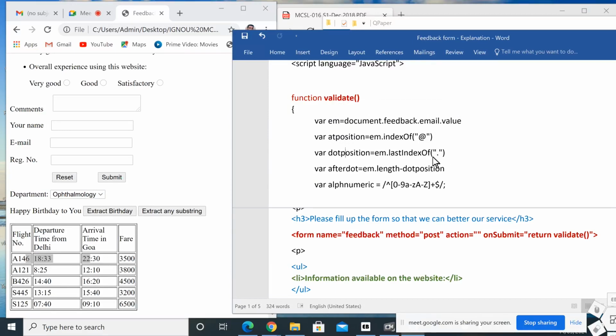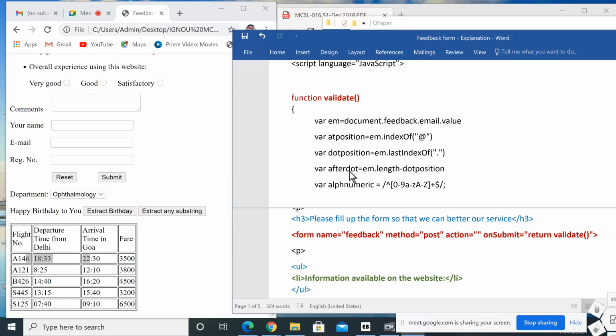Then dot position means there should be a dot in an email address. So em dot last index of, that means the last occurrence of the dot will be stored in dot position, because we may use more than one dot in an email address. For example, google.co.in, gov.in. There we use more than one dot symbol. So last index of will find the position of the last dot symbol, and that position will be stored in the variable dot position.